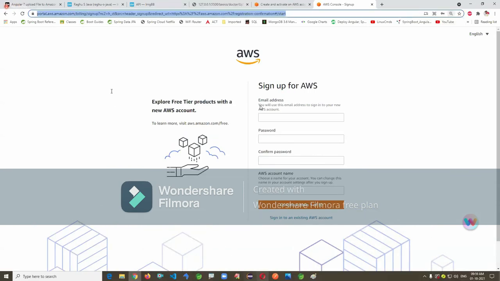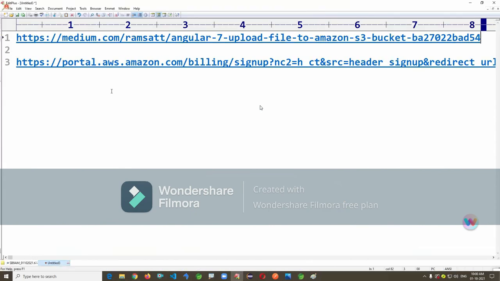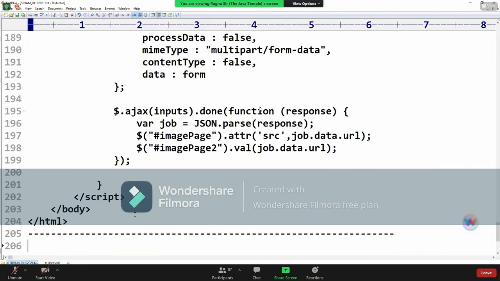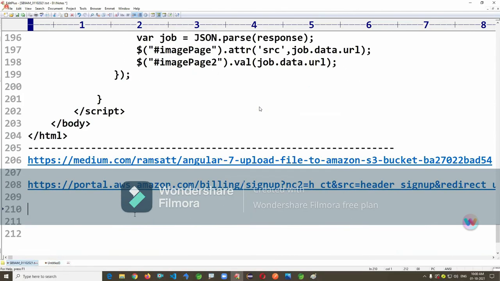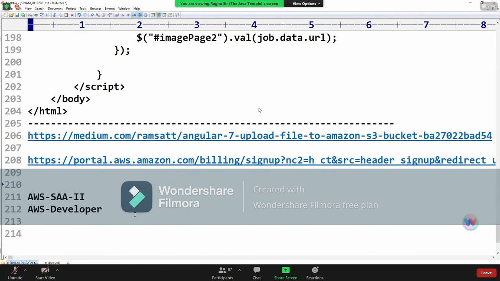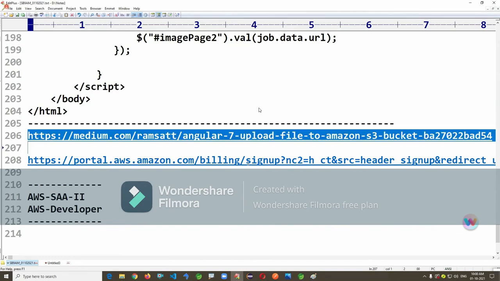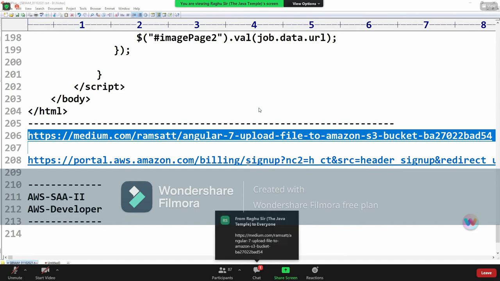I don't have AWS documents, so you better attend AWS classes only. I have old certification documents, I'll check and update. Yes, CA is good. Developer also good. Whichever certification you do, it will be helpful for full stack. The links I'm just giving in the classroom only. You can just check it.